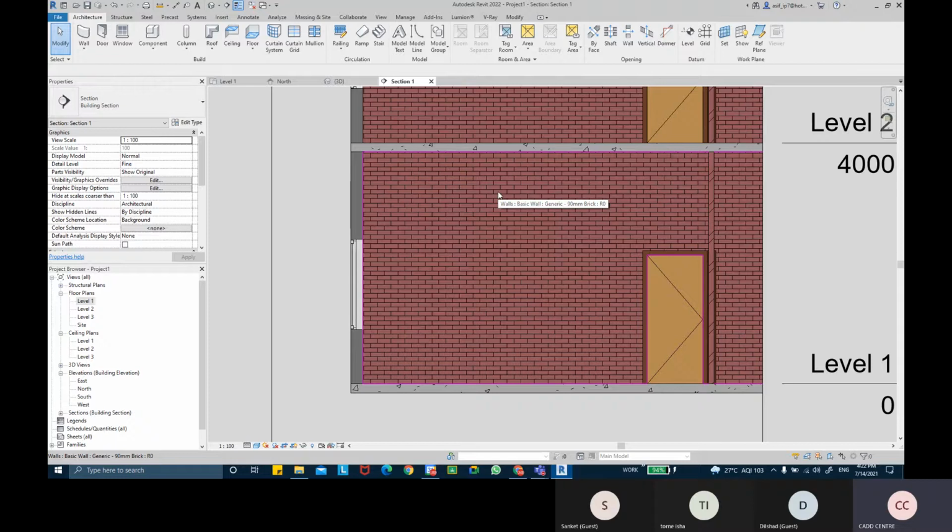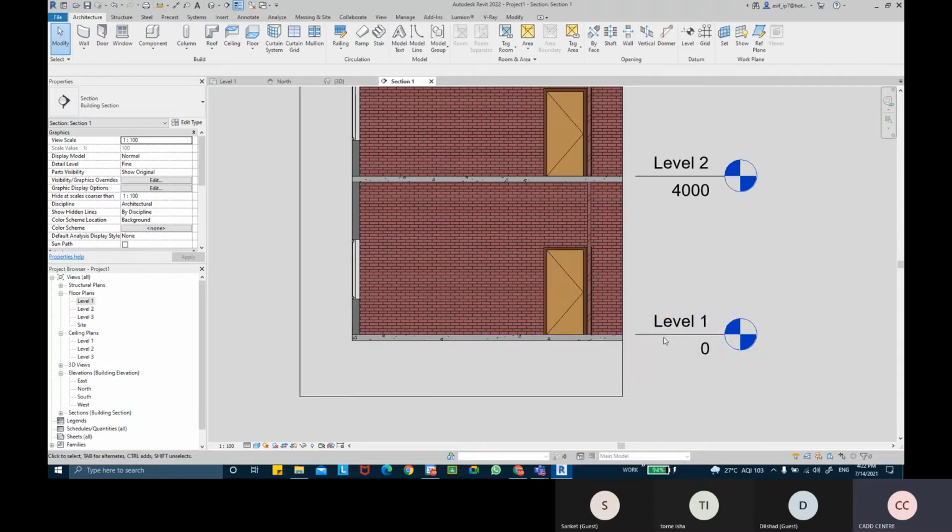So if you want to create a false ceiling for this level, for which level 1, we have a ceiling plan view in the project browser. Even in the ceiling plan you will find the name of the level. So whenever you want to make a false ceiling or add any ceiling component, like a light on the ceiling or any object that will be placed on the ceiling, we'll select this ceiling plan view.